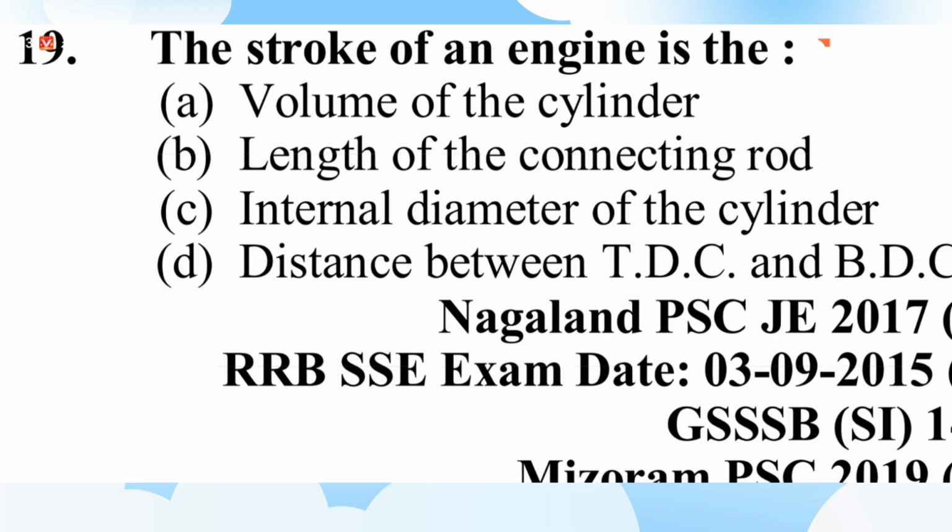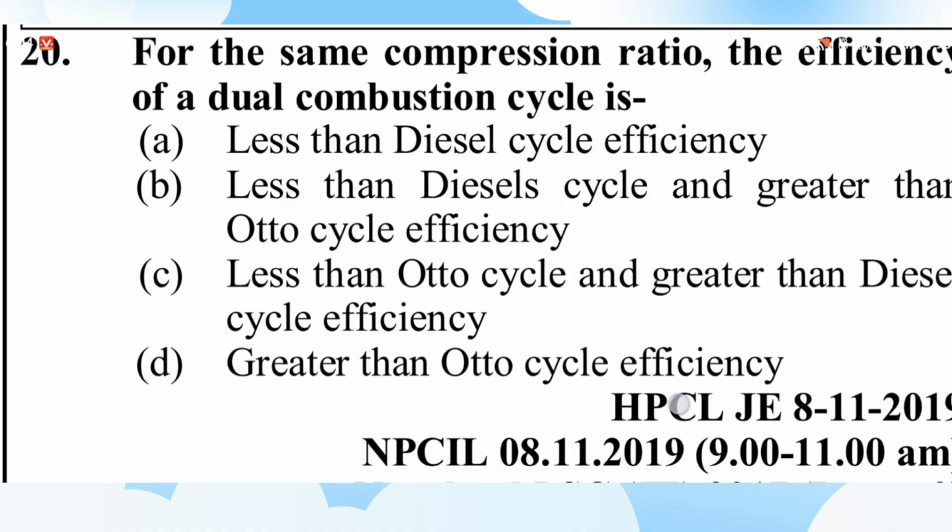Question number 19. The stroke of the engine is the A volume of the cylinder, B length of the connecting rod, C internal diameter of the cylinder, D distance between top dead center to bottom dead center. The answer is D, distance between top dead center to bottom dead center.